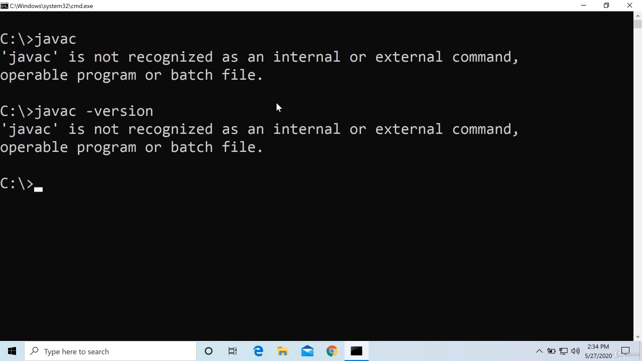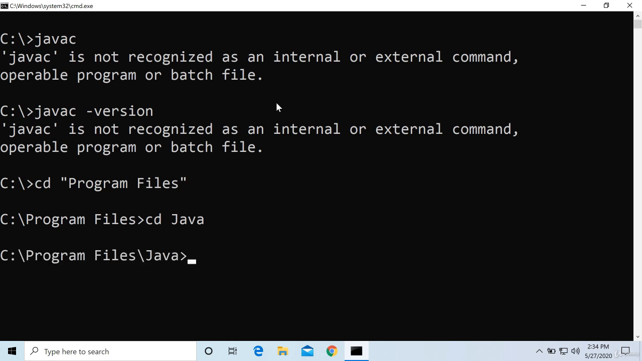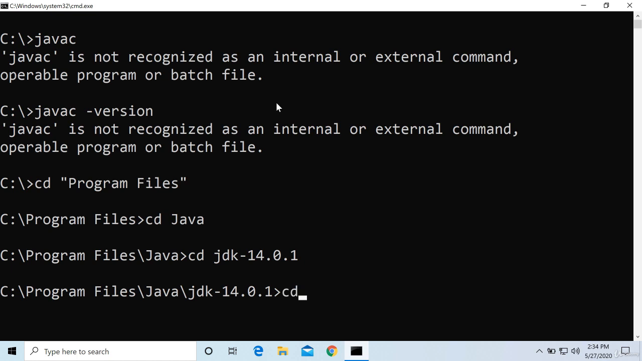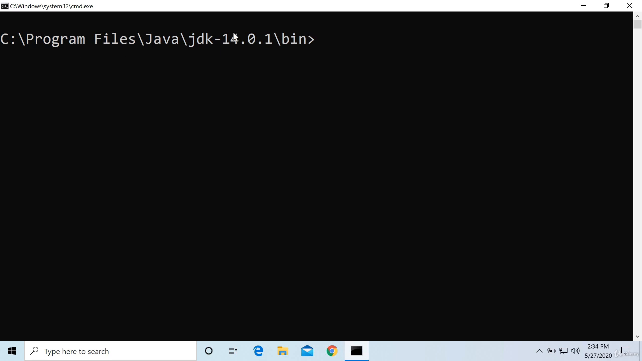Still, it's not working. So where actually is Java installed? It is installed inside Program Files, right? So I will go into that folder. CD, P, press tab, it will automatically take that. Then enter, then J, press tab key, it will automatically take the folder name. So I'm entering into that Java folder, okay, JDK, then bin. Now I will clear the screen.